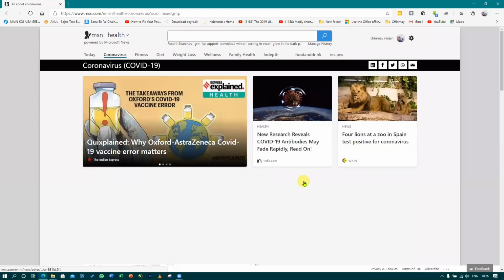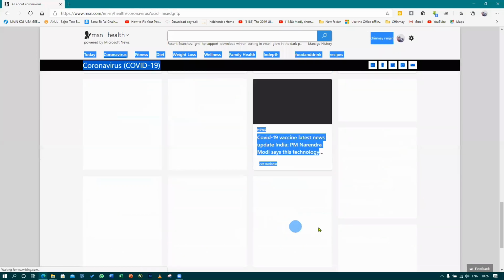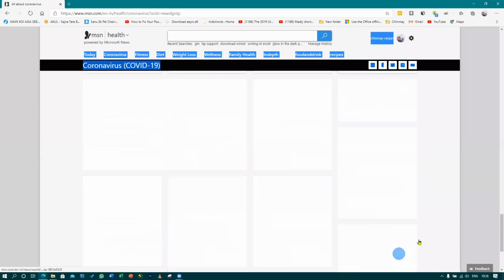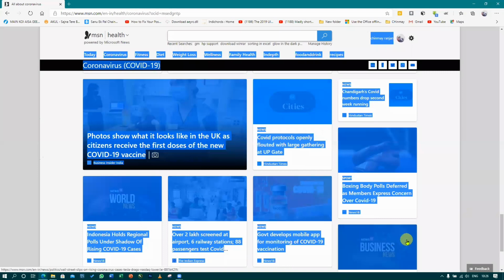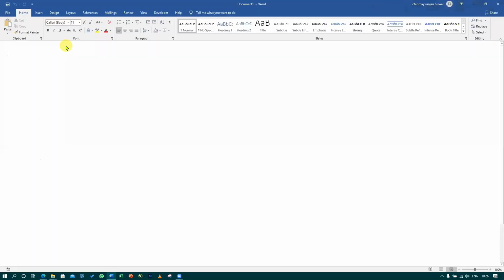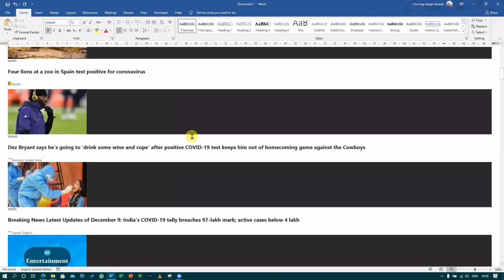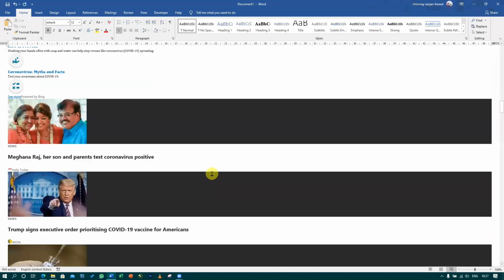So what I can do is, see, I will just select all this. एक फोटो सेव करना बड़ा मुश्किल होता है. So I will select all this, copy it, and then paste it in a Word document. यहाँ पे मैंने Word document में paste कर दिया. थोड़ा सा वेट करना पड़ेगा. It will sometimes depend on your internet speed also. अच्छा पेस्ट हो गया. Now see, हो गया ना पेस्ट यहाँ पे सारा. Could you see? Yes, sir.